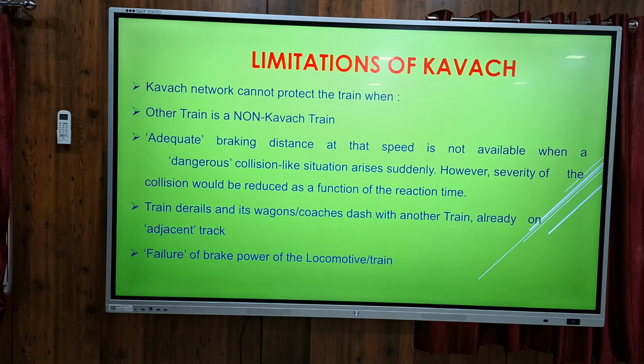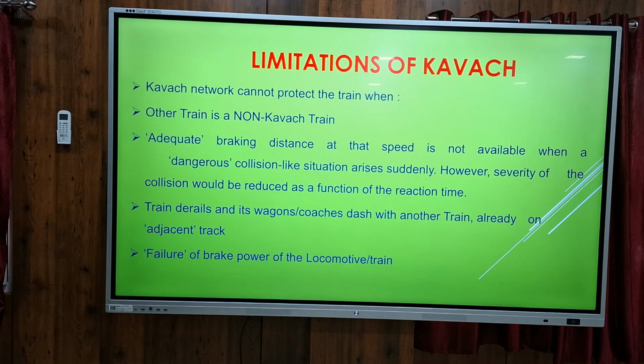So these are the limitations of KAVACH. KAVACH fails to protect a train when the other train is a non-KAVACH train. Only if both locos are installed with KAVACH will this system work. Otherwise, it cannot protect, and there is no guarantee. Adequate braking resistance and speed are not available when a dangerous collision situation arises suddenly. Also when a train derails and wagons or coaches dash with another train already on the line. In this condition, the driver can generate SOS and stop the train, but if another train is already there on the track, then KAVACH cannot isolate that accident.